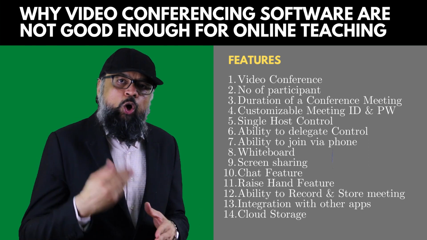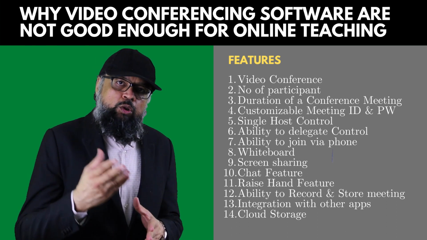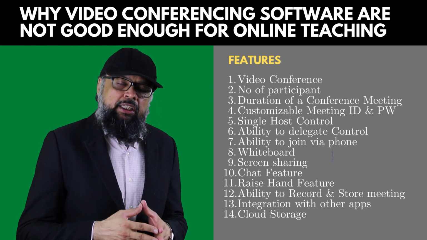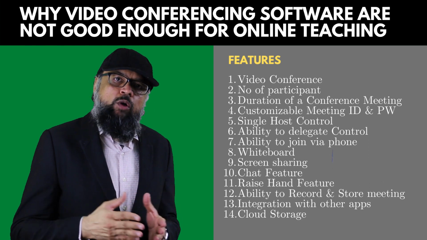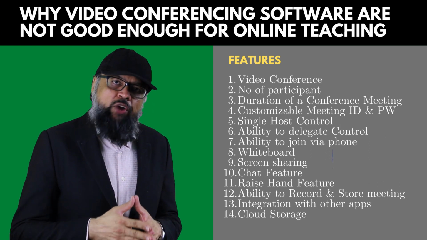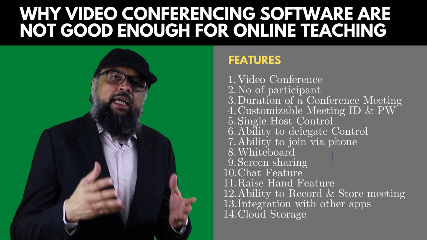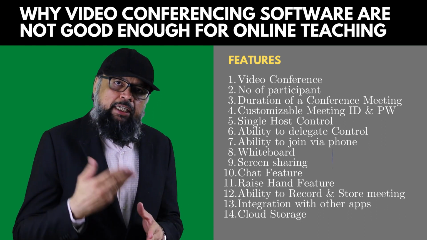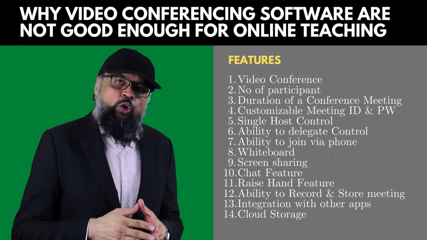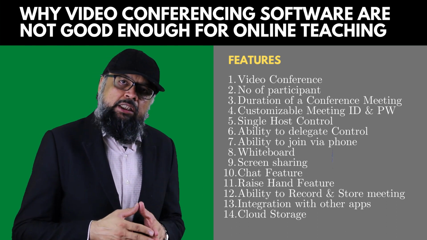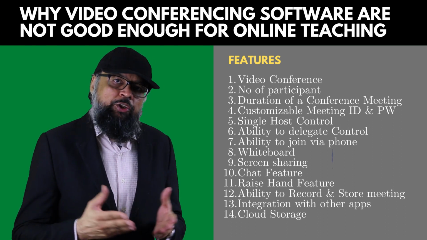Another important feature is how the video conferencing software generates the meeting ID. As you might have noticed, during the last few weeks there has been a lot of discussion about safety risks of Zoom, which is a video conferencing software, and that is because of the way Zoom generates a meeting ID. It's a number, and that number can easily be guessed. So we want a software which gives us the ability to choose our meeting ID, which in the best case should be a combination of letters and numbers, and also the ability to choose a password for our meeting. So this is another important safety feature to consider.